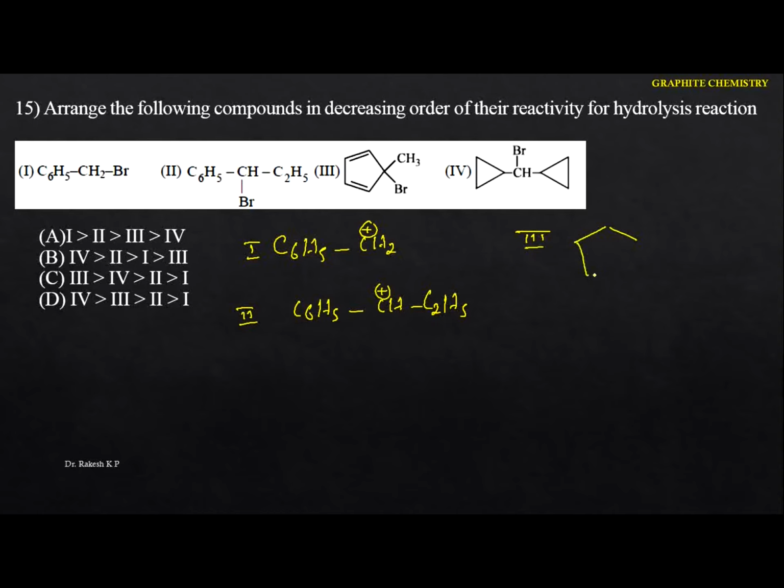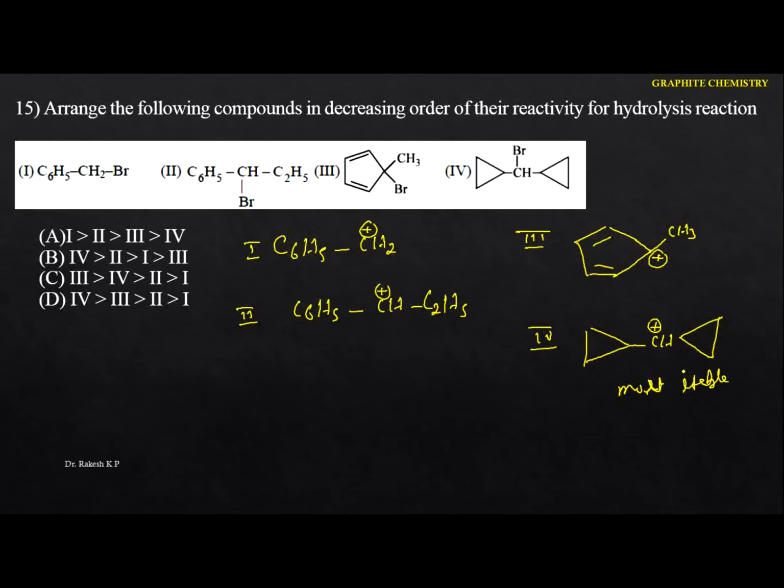See this one here. This is the double bond, and here there is a CH3, and this will be the plus. Now see the fourth one here. This is the carbocation you are going to get: the dicyclopropyl methyl carbocation. Remember one thing: here the sigma electrons are involved in the resonance. This is the only exception case. It is also called dancing resonance. This dicyclopropyl methyl carbocation is the most stable carbocation among the carbocations.